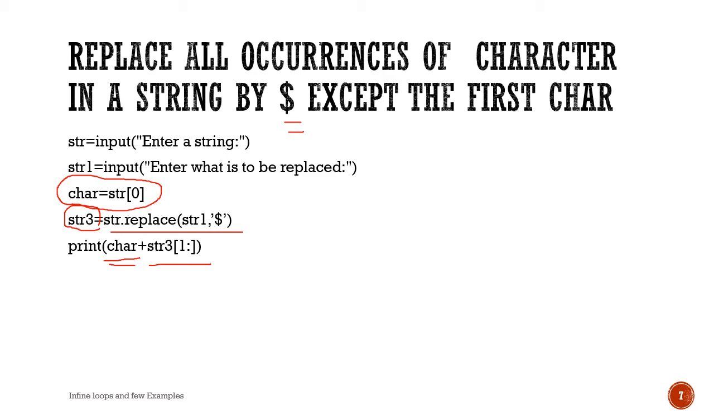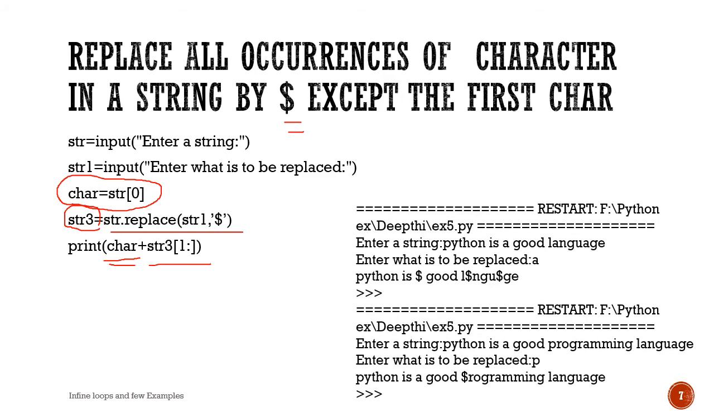I will show you this with a better example. So in the first case, "Python is a good language." I'm asking to replace a with $. So wherever in the string a comes, it is replaced with $. But in the second case, I'm asking to replace P with $. But see, the initial P is not replaced with what? $. So in order to preserve this, we are assigning the first character to the char variable.